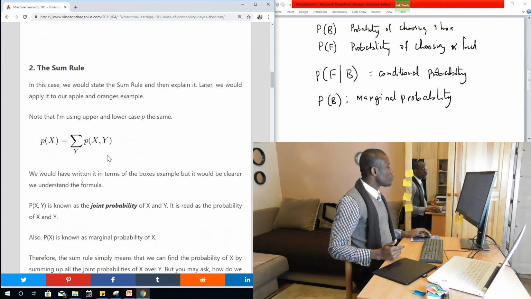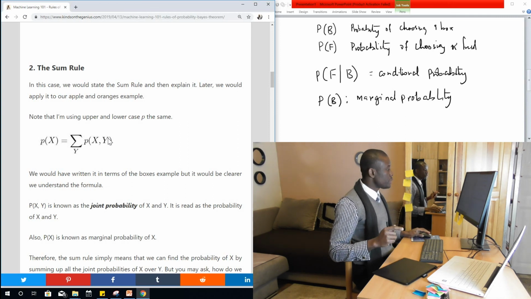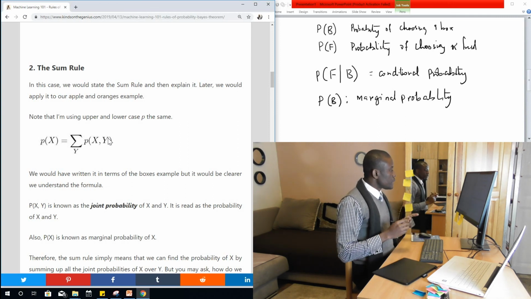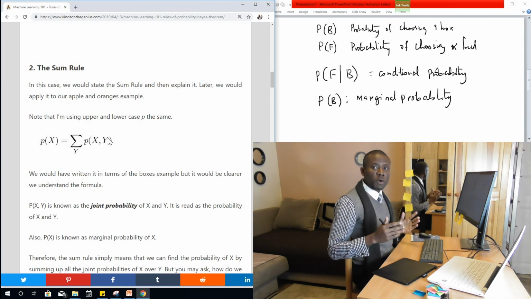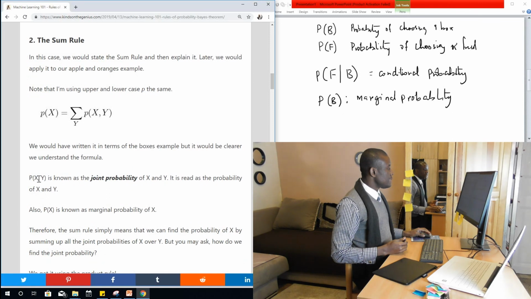Let's now go to the sum rule. In this case, we will state the sum rule and then explain it, and later I will apply it to the apples and oranges. The sum rule states that the marginal probability is the sum of the joint probabilities of two different variables. Let's see what it means.